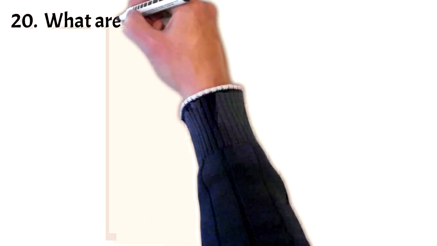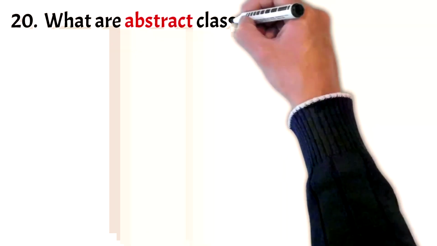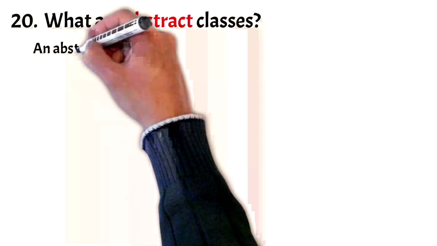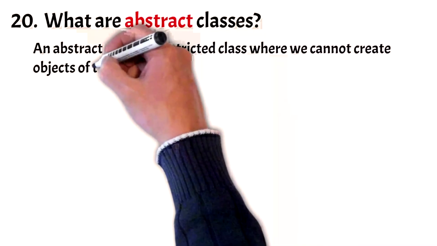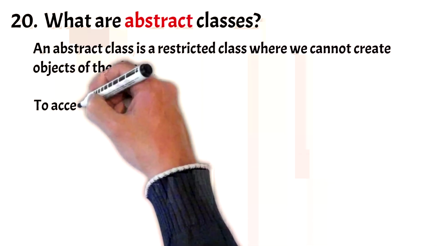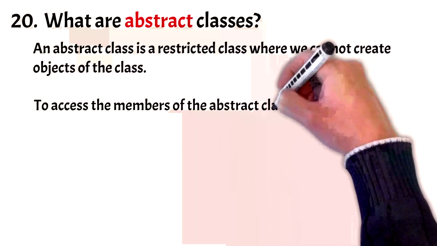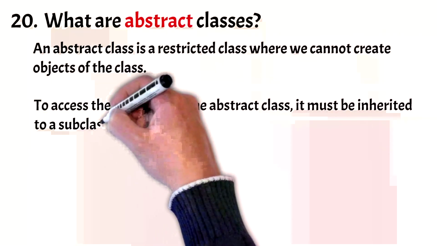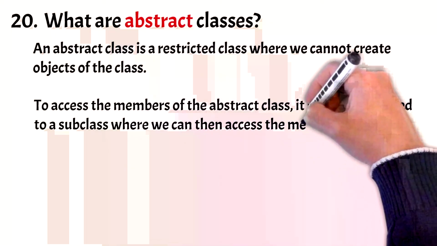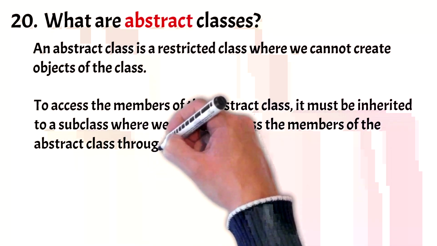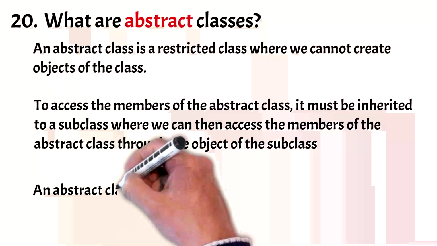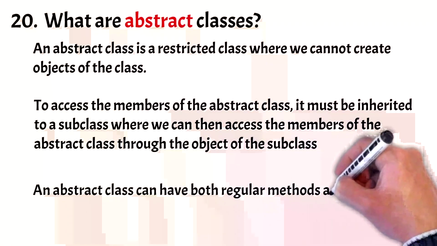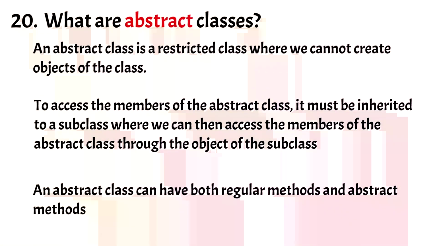Now coming to the last question in this series, what are abstract classes? An abstract class is a restricted class where we cannot create objects of the class. To access the members of the abstract class, it must be inherited by a subclass, where we can then access the members of the abstract class through the object of the subclass. An abstract class can have both regular methods and abstract methods without a body.